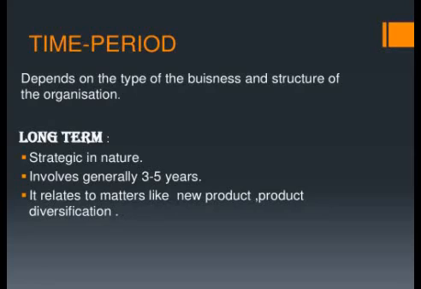It relates to matters like new product diversification, product expansion, product contraction, or planning to expand the organization. Such things are covered under long-term planning.